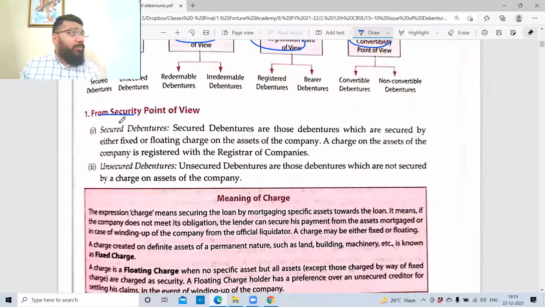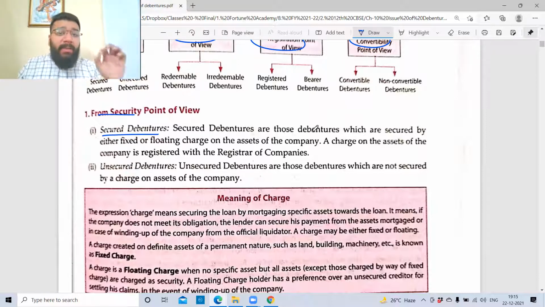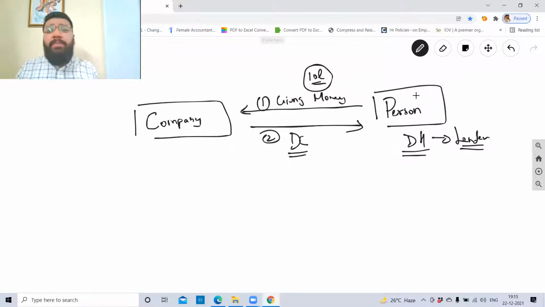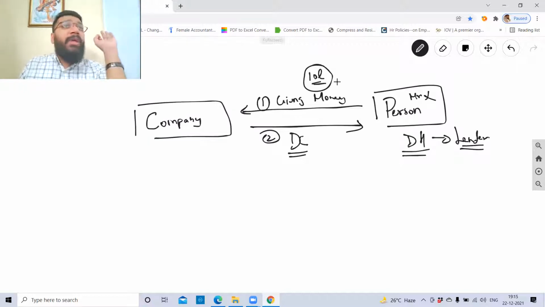From security point of view, the first feature of debenture is that we have the concept of secured debentures. Secured debentures are those debentures which are secured by either fixed or floating charge on the asset of the company. Now, what does this mean? See, let's suppose Mr. X is lending 10 lakh rupees to the company. This X does not know whether the company is credible enough to pay the money back. The person is not sure of it. So the debenture holder is saying that, look, company, if you want me to give 10 lakh rupees to you, in return, you have to give me security.